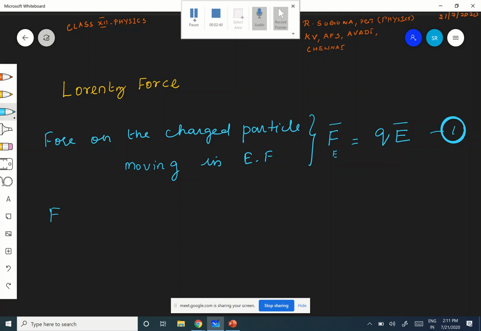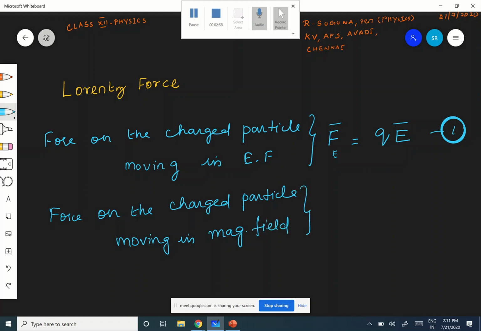Now the next one: what is the force on the charged particle moving in magnetic field? Let it be FB, the magnetic field force. What is FB? Already you know, FB is equal to Q into V cross B. Are you following?